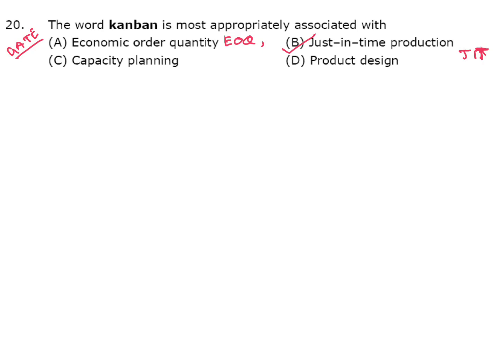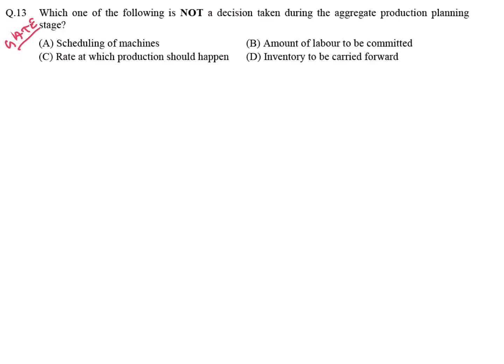Which one of the following is not a decision taken during aggregate production planning stage? A, scheduling of machines. B, amount of labor to be committed. C, rate at which production should happen. D, inventory to be carried forward. B is the answer. But in my first video, I told A is the answer, so please rectify it.